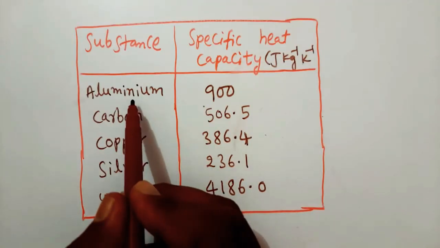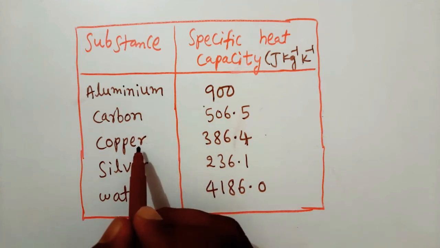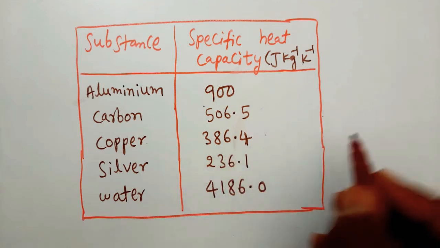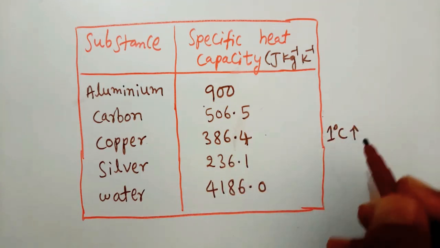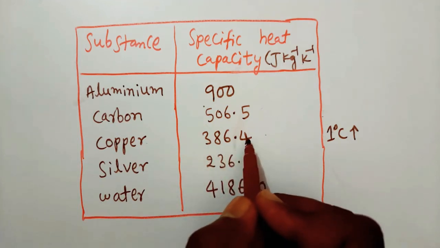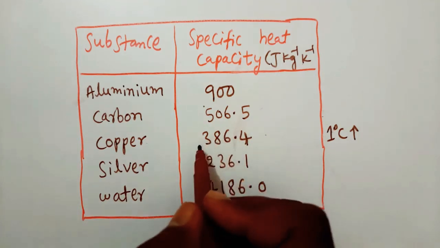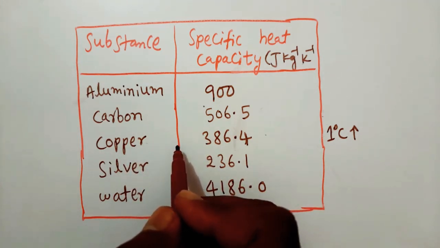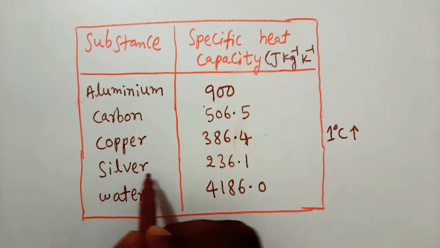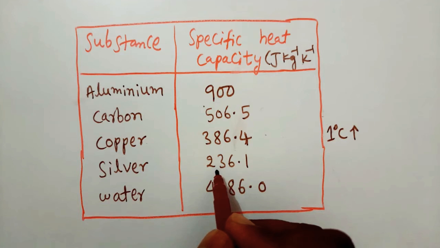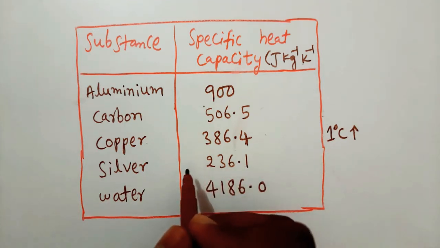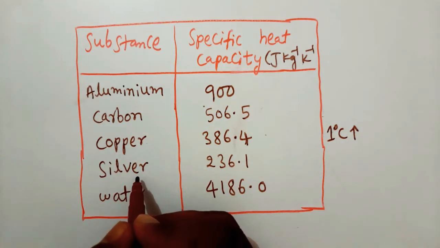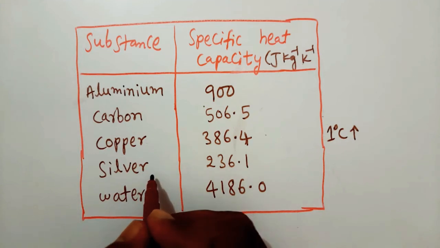Here, compared to aluminum, copper has less specific heat capacity. That is, to increase 1 degree Celsius, it requires less amount of heat. Due to this reason, copper is coated to bowls. But here, silver also has less specific heat capacity, but it is costly. Due to this reason, silver is not used for coating.